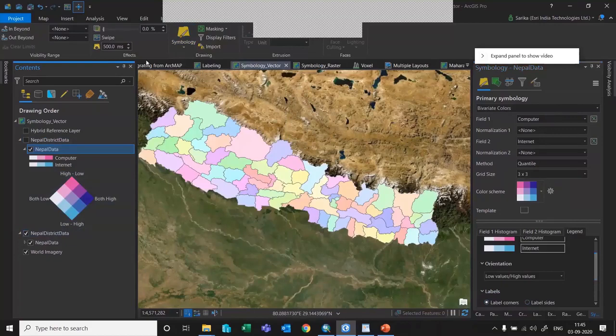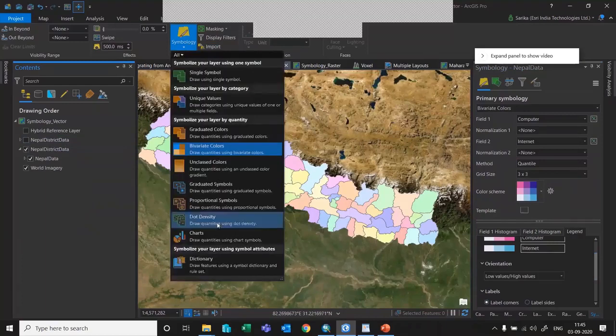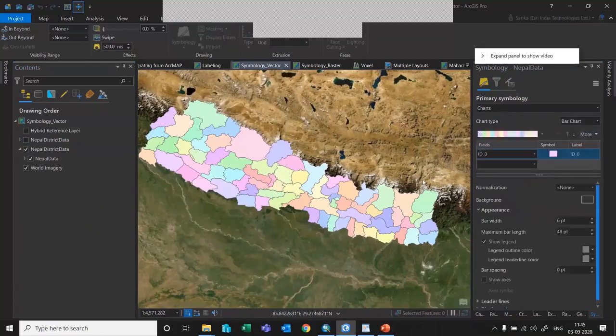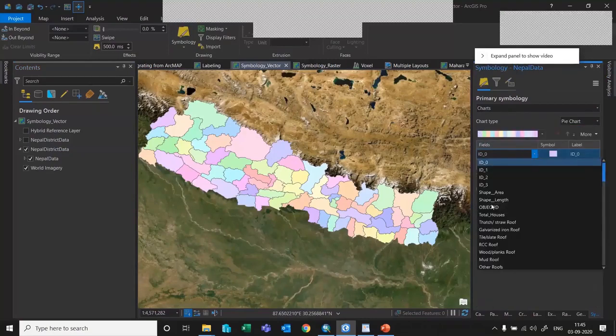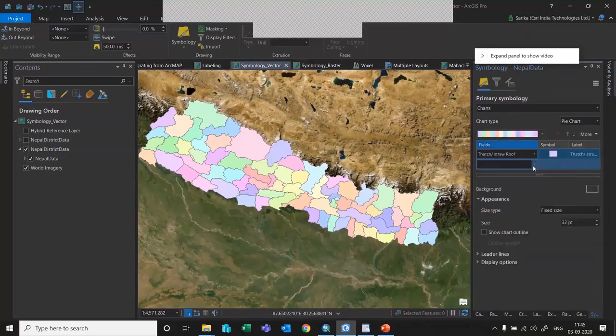So this is the district map. I want to identify the map with the help of the chart symbology. That is, I want to know statistics basically, like where they have more number of mud roofs, where they have more number of bamboo roofs, and so on. So I can just select the charts and you can select the chart type. Suppose if I say pie chart, I can just add all the values that I need.